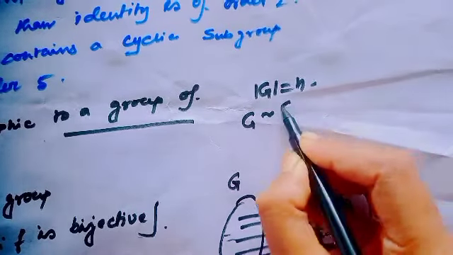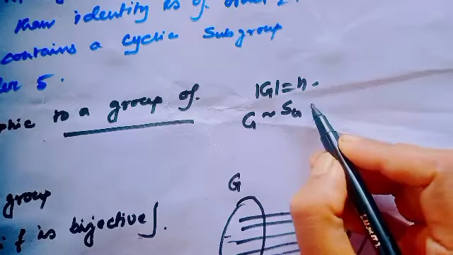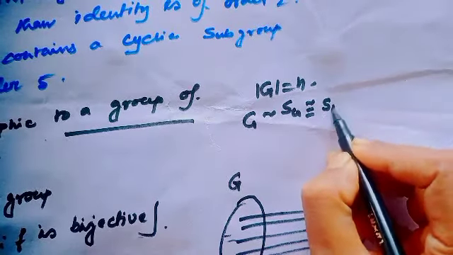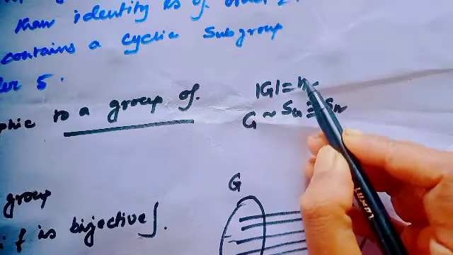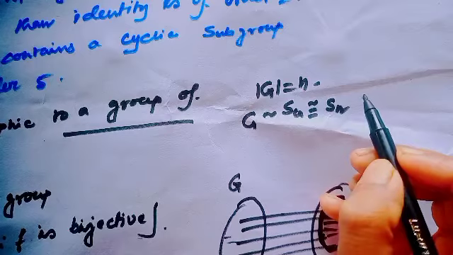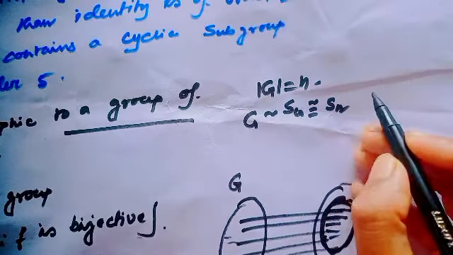then by this formula I have got G is isomorphic to a subgroup of S_G, and since the order of the group is n, this will be isomorphic to S_n. And by Cayley's theorem we all know every group is isomorphic to a group of permutations.